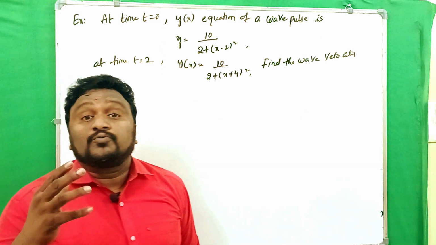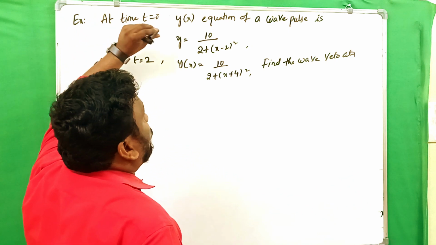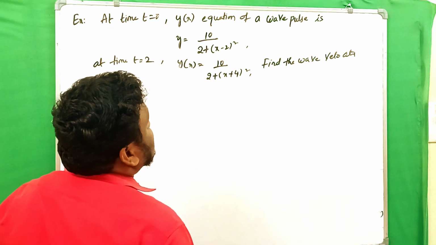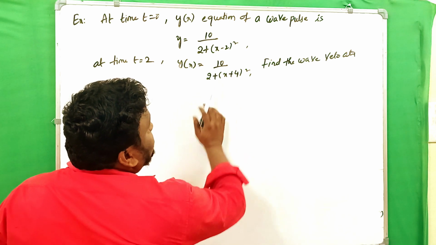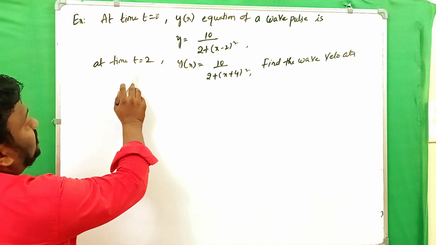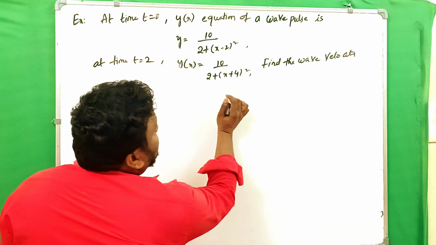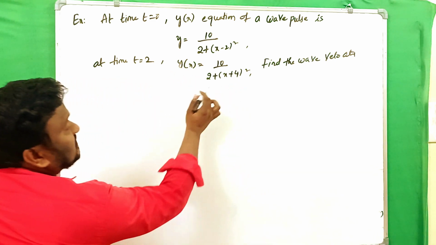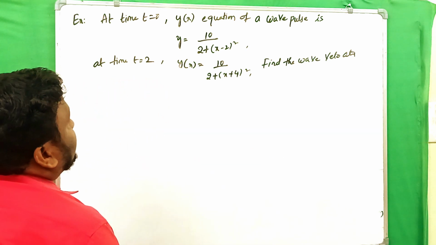This is another model to find out the wave velocity. Look here. At time t equals 0, the equation of a wave pulse is given by y equals 10 by (2 plus (x minus 2) whole square), and at time t equals 2 seconds, the wave equation is given by y of x equals 10 by (2 plus (x plus 4) whole square). Find the wave velocity. That is the concept.